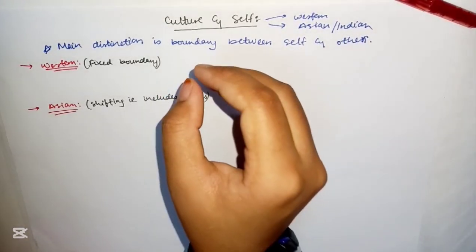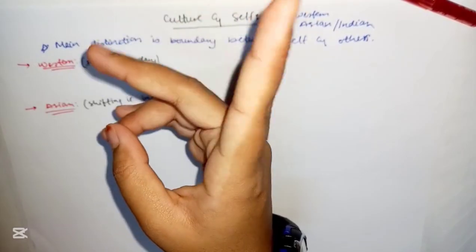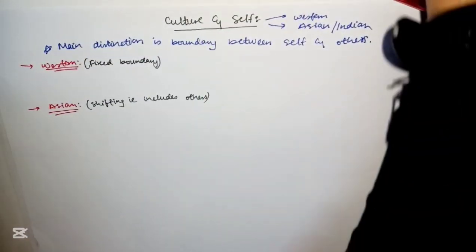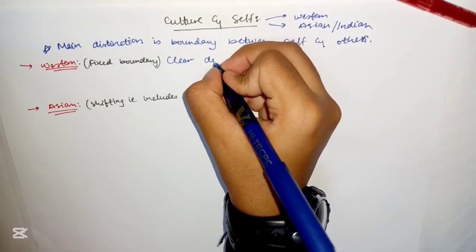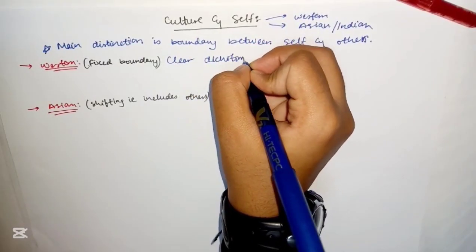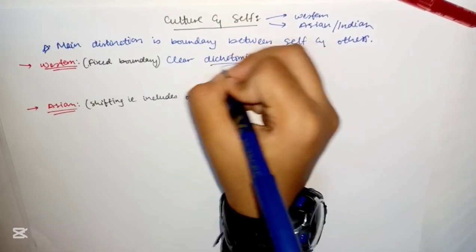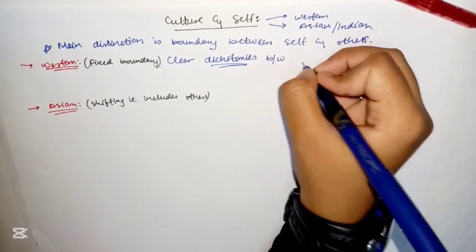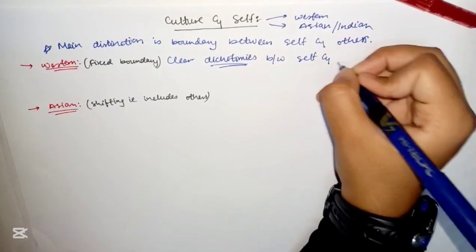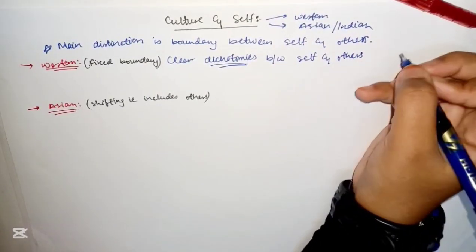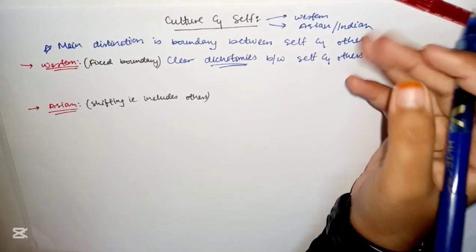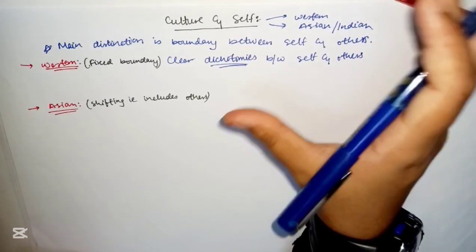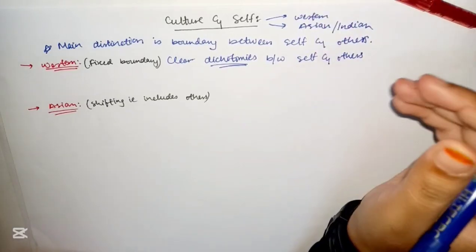The Western view holds clear dichotomies between self and other, or you can write distinction between self and others. Subjective and objective, man and nature. The Indian views do not make such dichotomies.